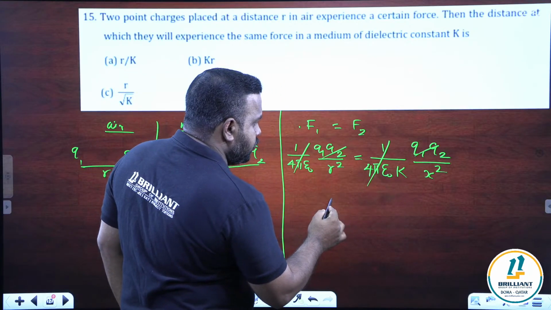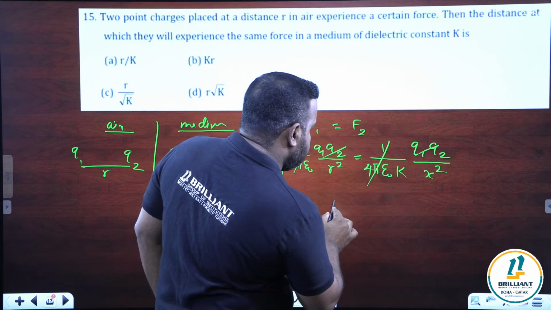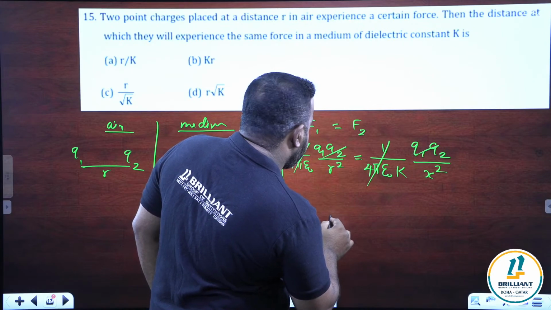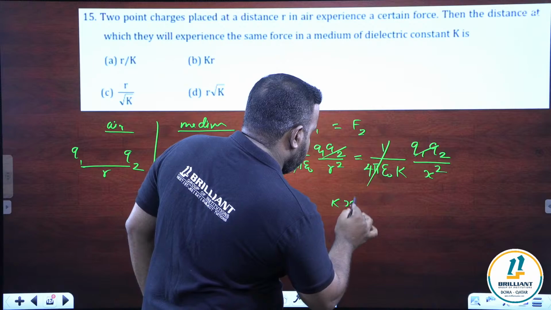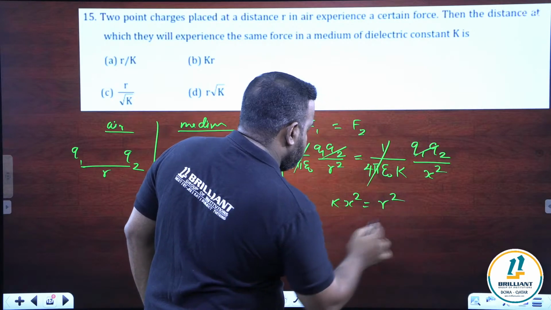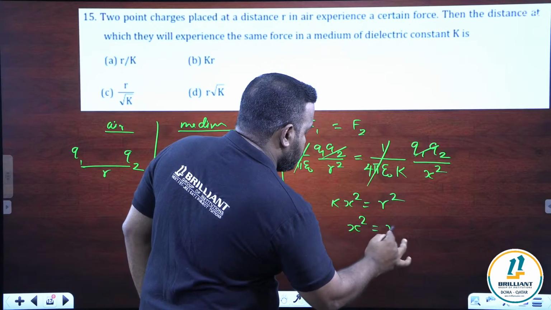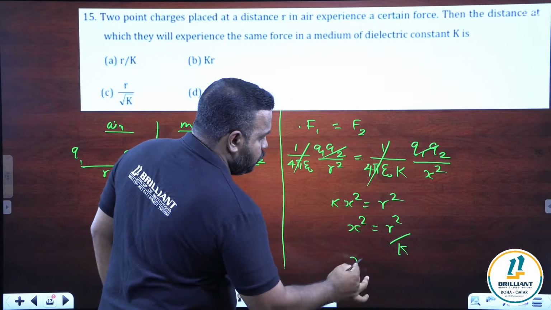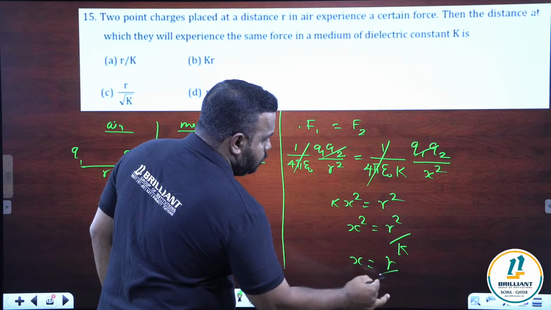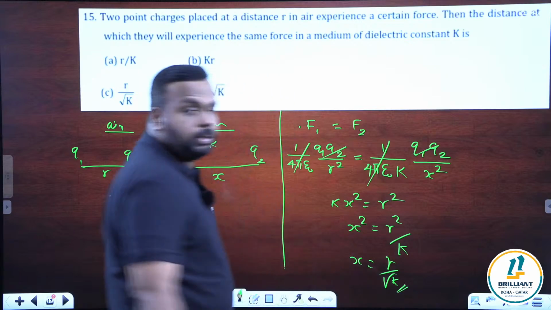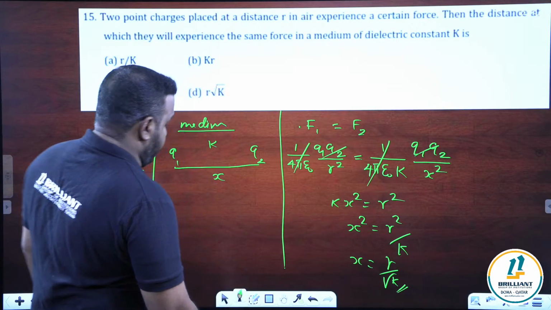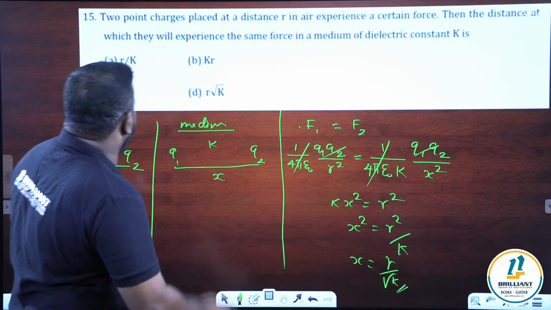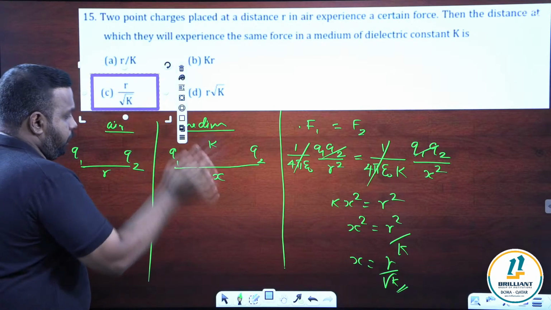So we can see that k x squared is equal to R squared. So x squared is equal to R squared by k. x will be the square root, square root of R squared is R by root k. Very simple. So the answer for the question is R by root k. Which option? Option C, R divided by root k.